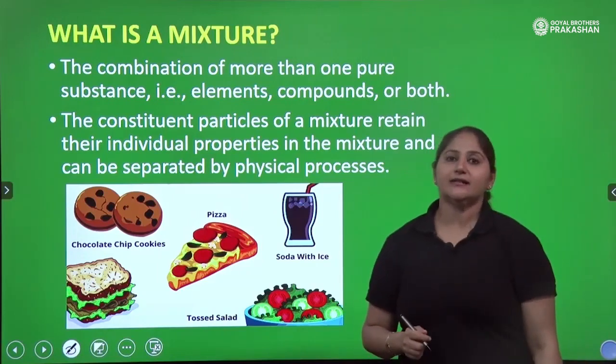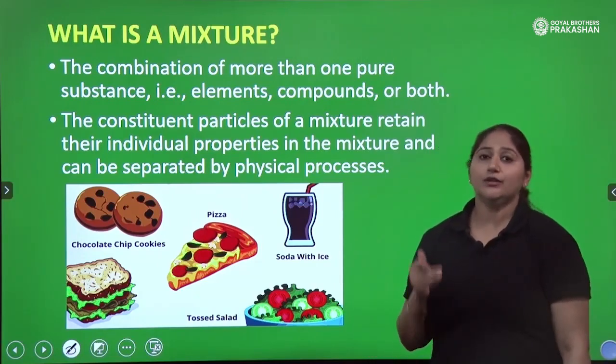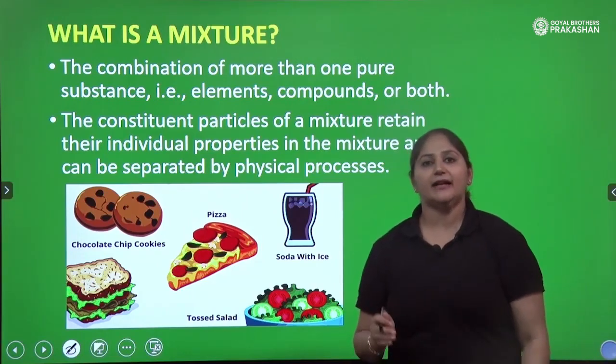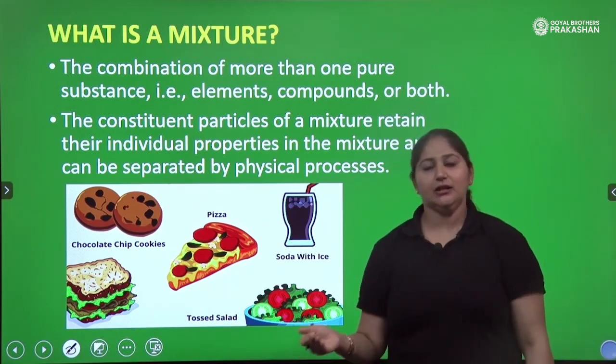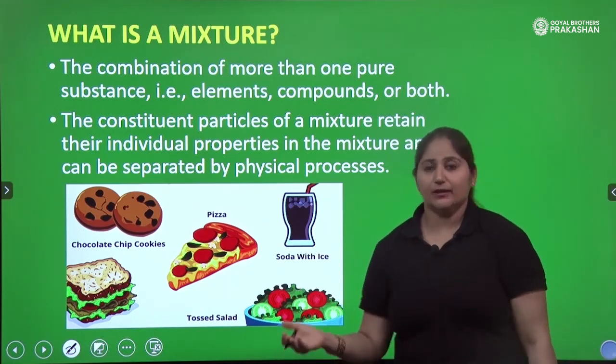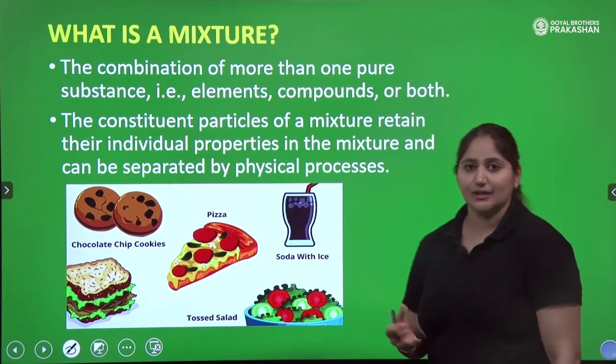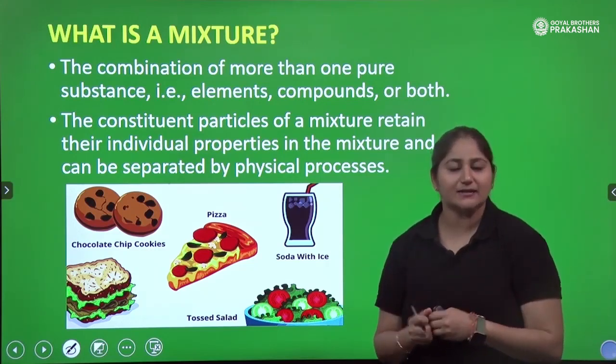Hello children, let's understand what is a mixture. So we know that matter can be classified as pure substance and a mixture. So what is a mixture? Mixture, as the name suggests, is mixing of two or more substances, right?